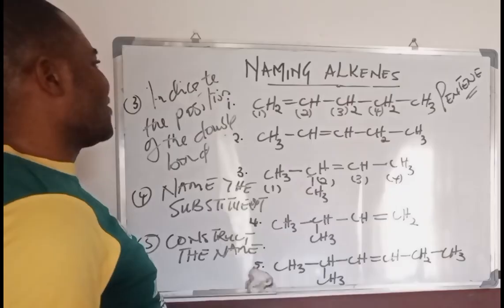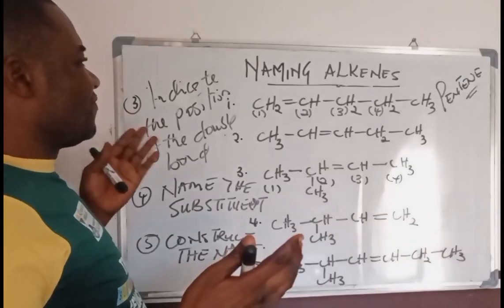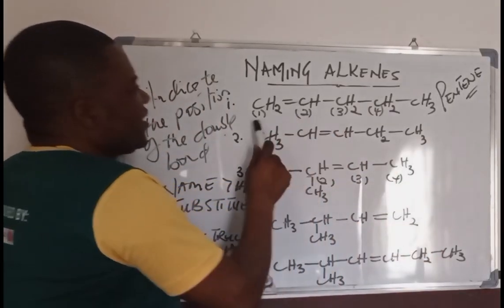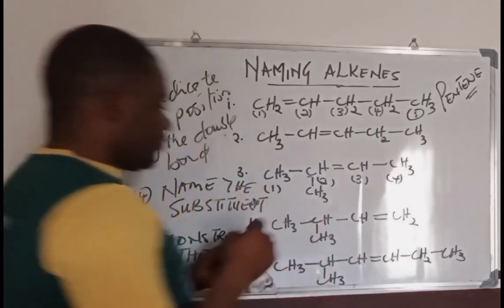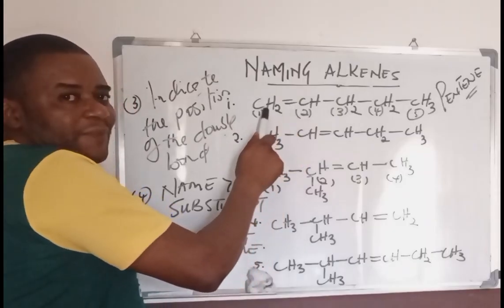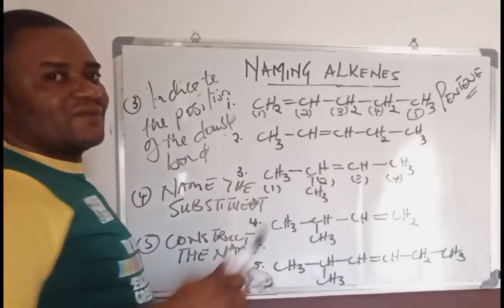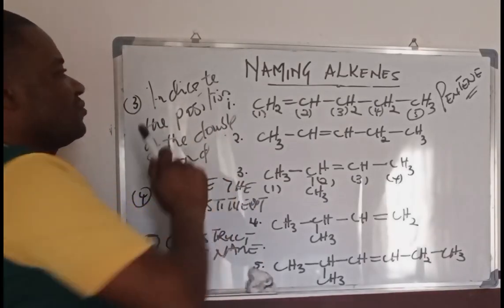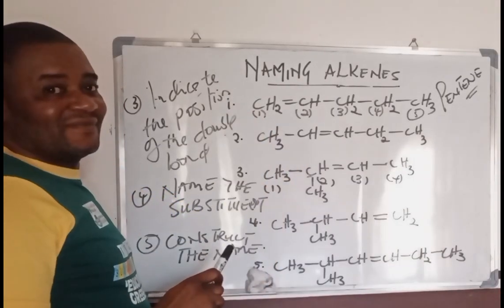Second thing was for us to number the chain. Now we have already numbered the chain. If we are following this in numbering the chain, the double bond is closer to this carbon atom. So we'll start numbering from here: 1, 2, 3, 4, 5. We have numbered the chain. Now the third one is to indicate the position of the double bond. The double bond is in the first carbon atom.